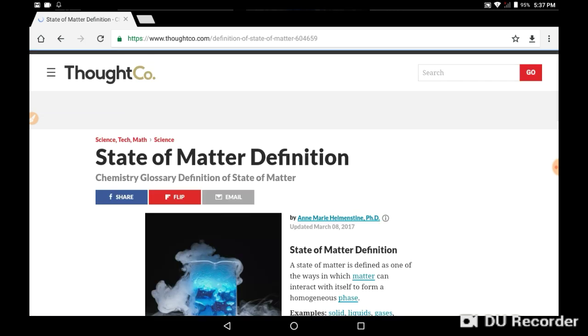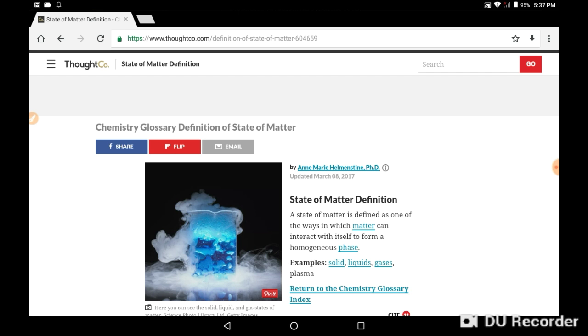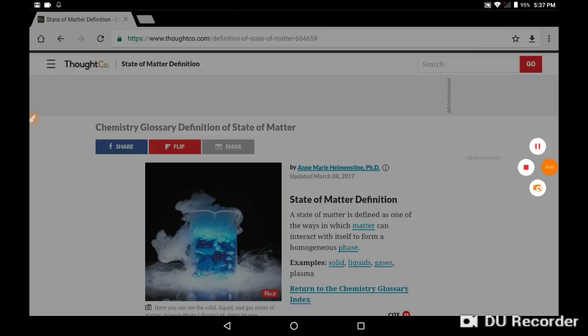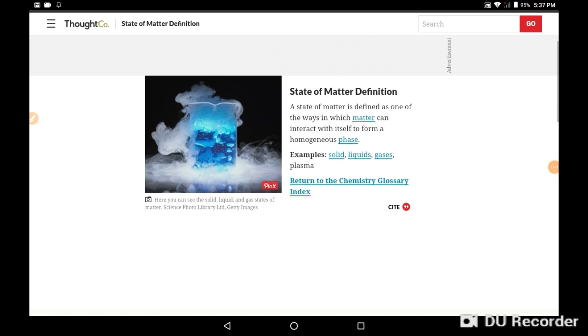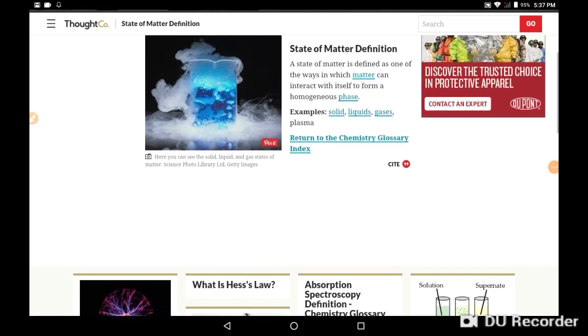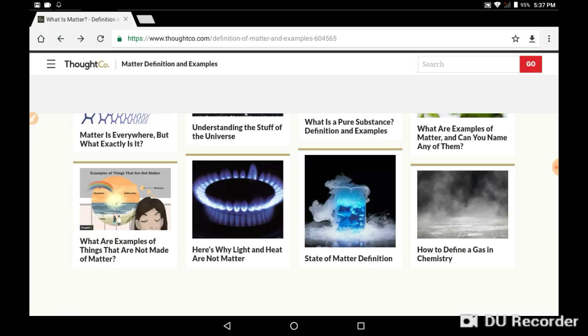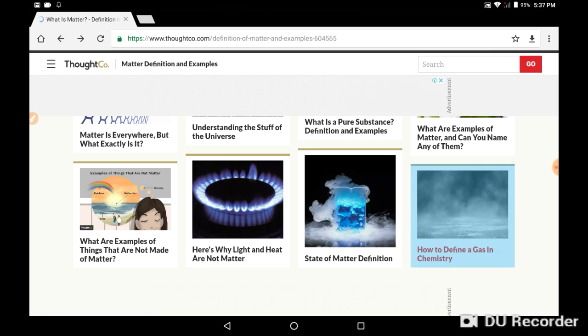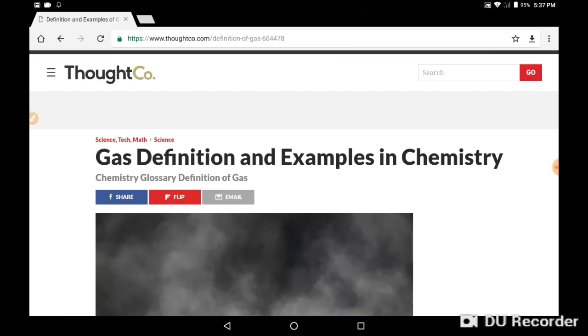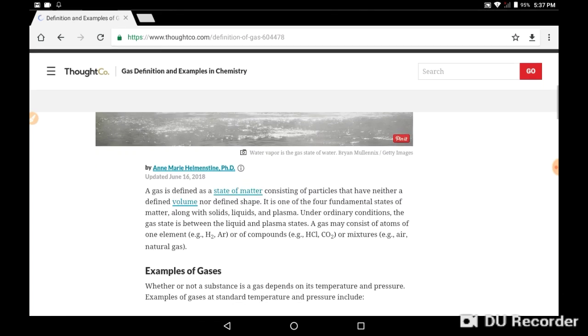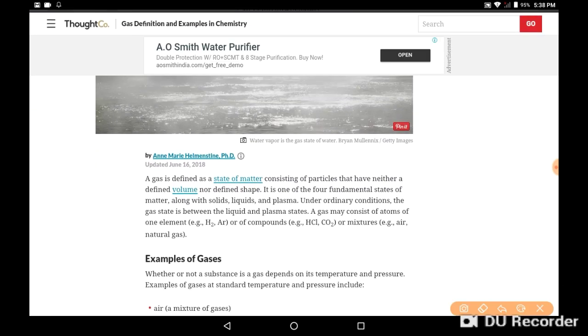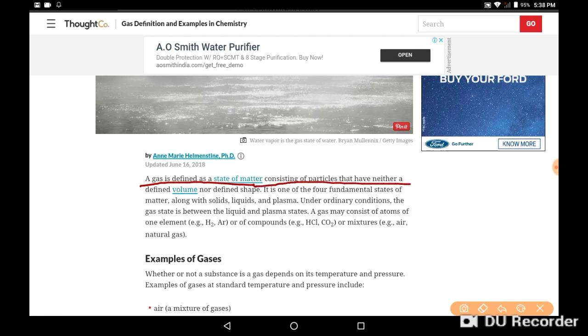State of matter definition. How to define a gas in a chemistry way. Gas is defined as a state of matter consisting of particles that have neither a defined volume nor definite shape.